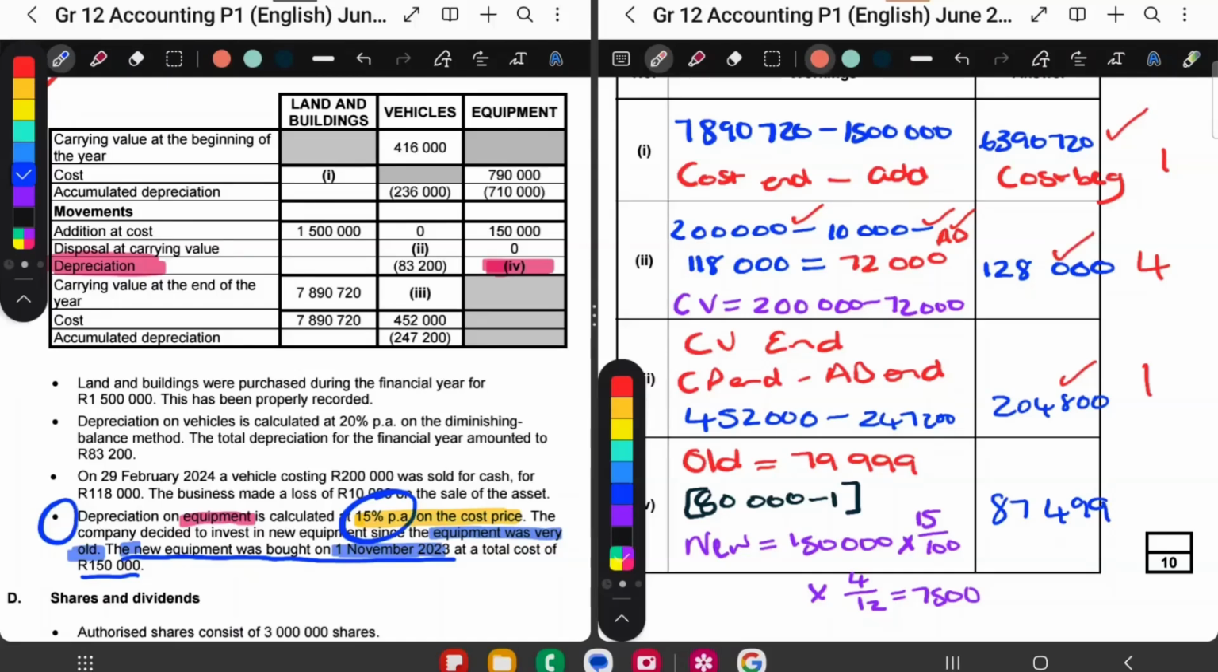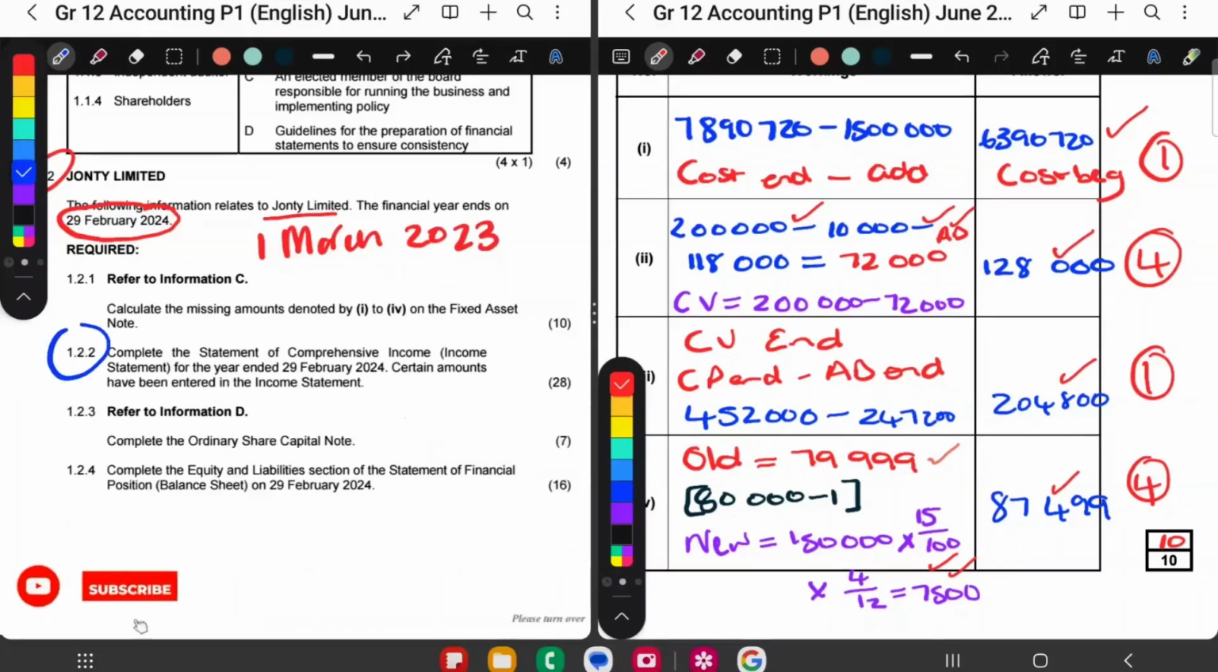If I add those two amounts, I get 87,499. Okay, so this one will have 1 mark. This one will have 2 marks because there was a calculation and then you get another mark there. And that's 4 marks. So then 1 plus 4 is 5. And that's how you would get 10 out of 10 for that question. Let's go to the next part of the question.